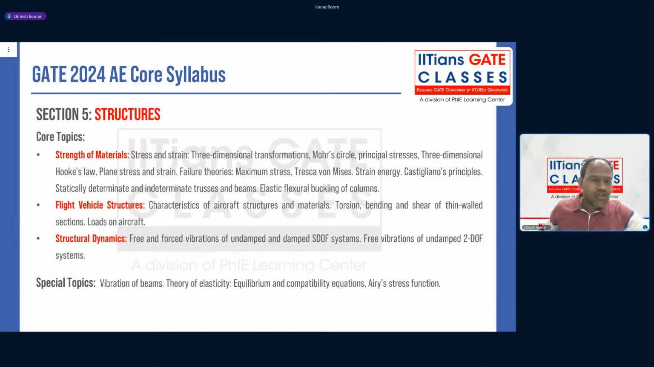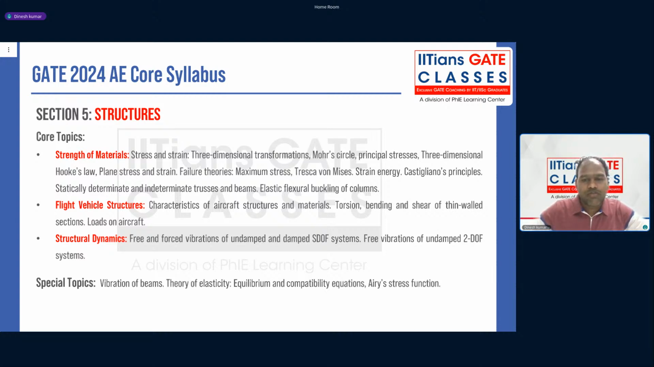Then section 5, which is what? Structures. So in structures, again, there are three subjects: basic strength of materials, flight vehicle structure or thin wall structure, and structural dynamics, which is nothing but mechanical vibration. There are some special topics in structures like vibration of beams, theory of elasticity, and equilibrium and compatibility equation, Airy stress function. From there also they ask questions frequently, from this equilibrium equation and Airy stress function part as well.